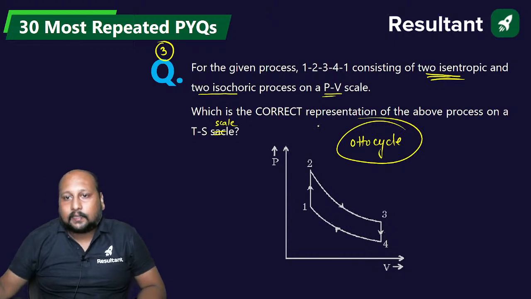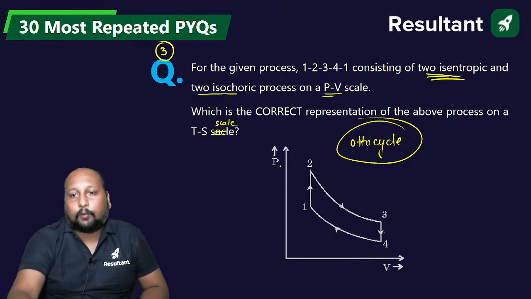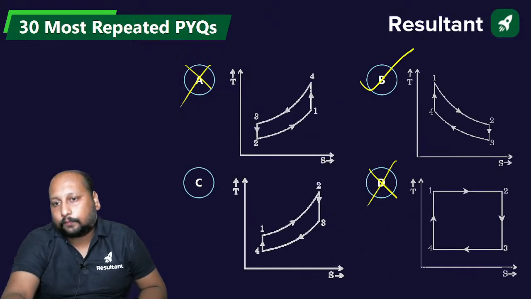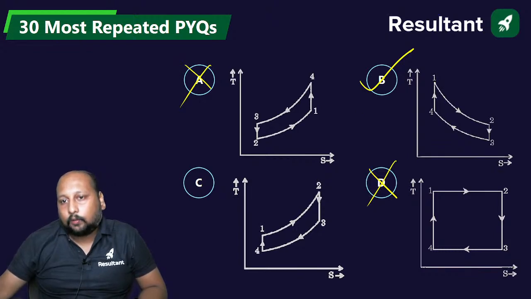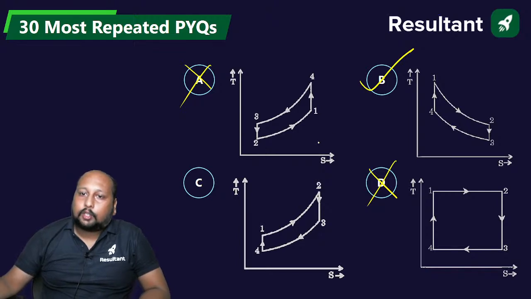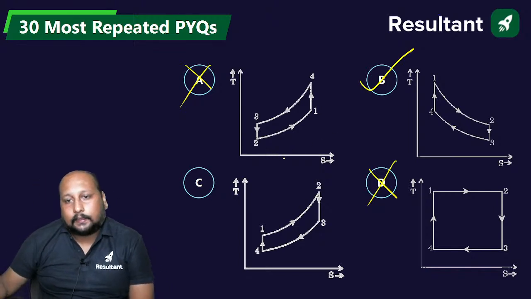And here if you can simply see, we have 2, 3 and 1, 4. 2, 3 and 1, 4 are the isentropic processes, and point 2 has a higher temperature. Okay, clear? So option B is the correct answer. Done?